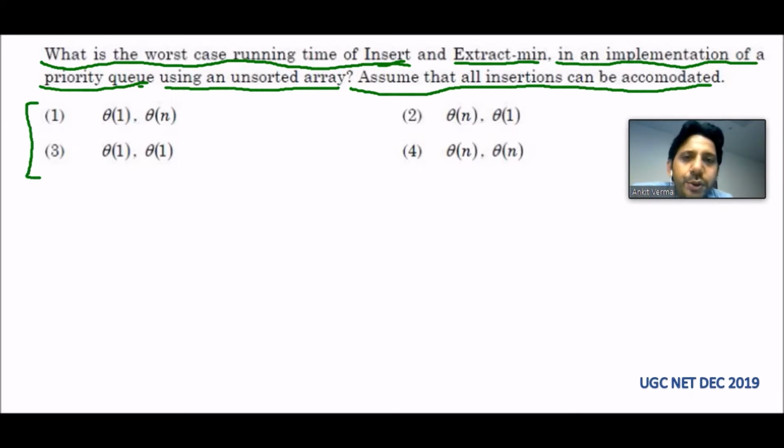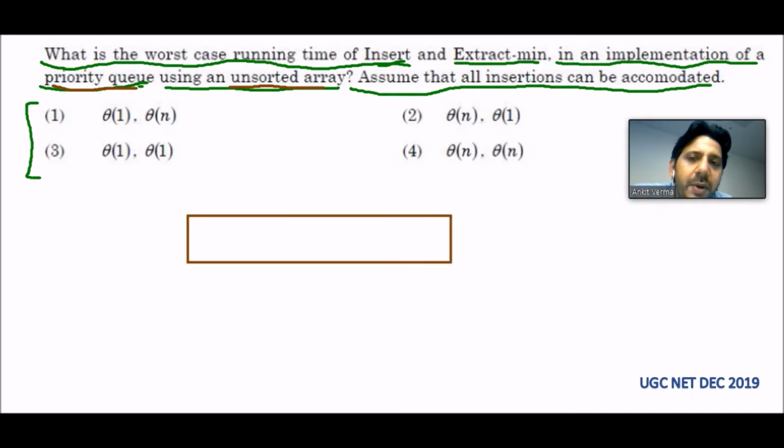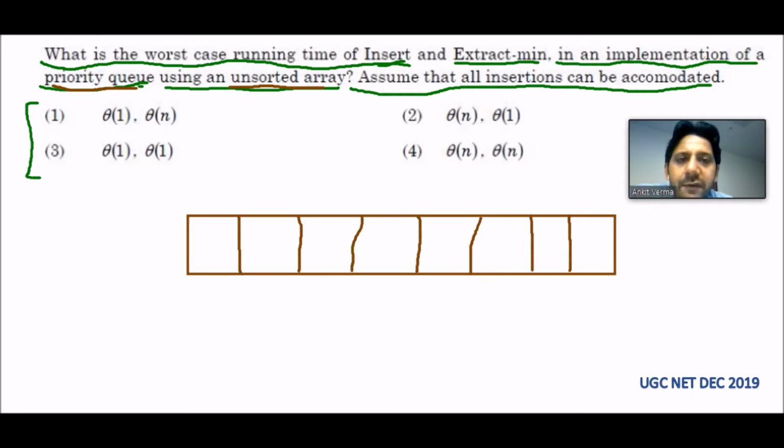To solve this question, let us assume that there is an unsorted array which is making a priority queue. So in the data structure, we are assuming that there is a priority queue which is implemented using an unsorted array. Now let us suppose that there are a few elements and the elements are unsorted, meaning they are not in sorted manner. Let us suppose those elements are 7, 1, 6, 2, 8, 11.